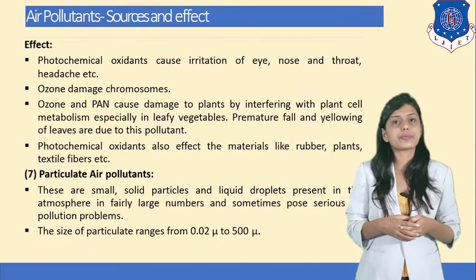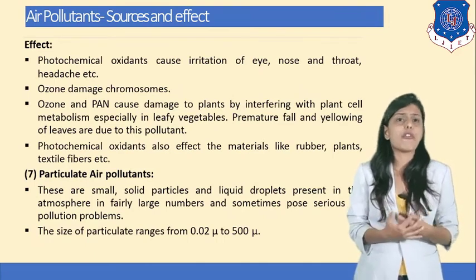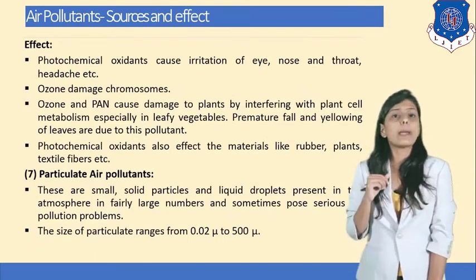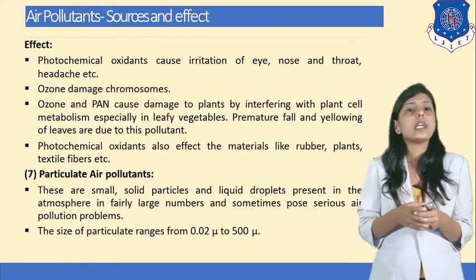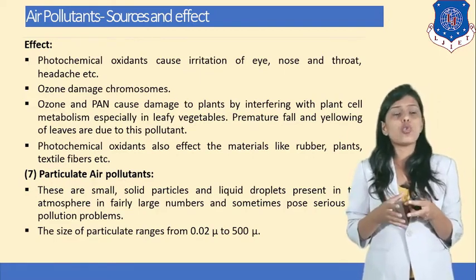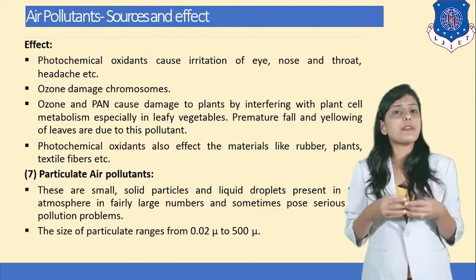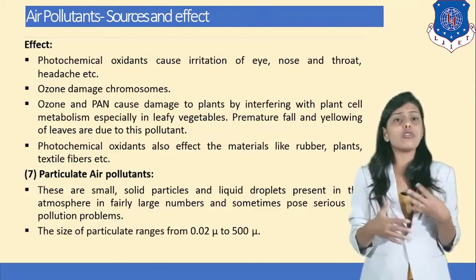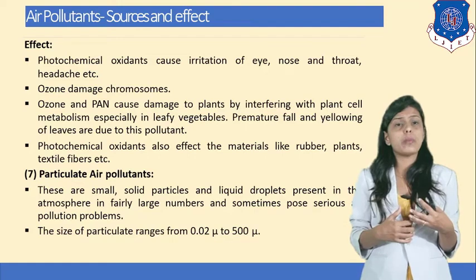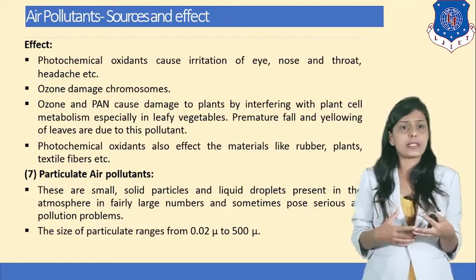Now, let us learn the effects of photochemical oxidants. Photochemical oxidants can cause irritation of the eyes, nose, and throat, headache, etc. Ozone damages chromosomes. We all know how ozone is affecting the chromosomes and our genes.